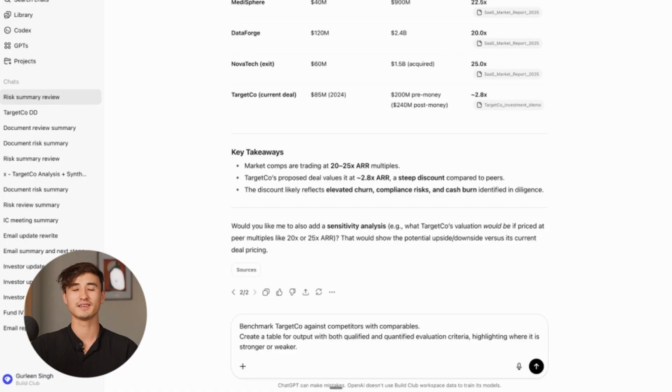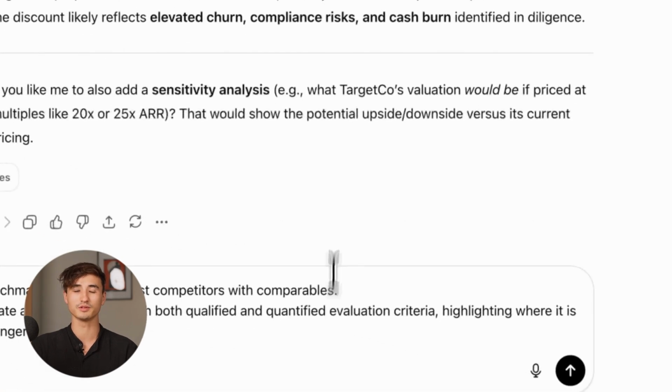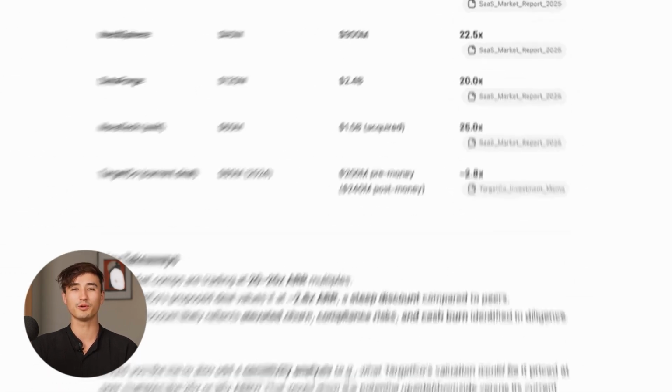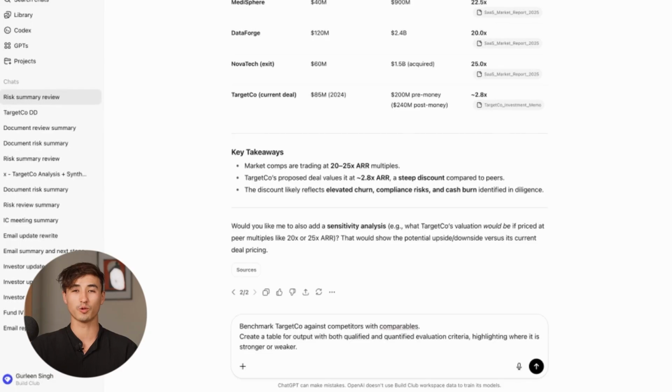Now we can use GPT to continue with competitive research. My prompt here is: benchmark target co against competitors with comparables. Create a table for output with both qualified and quantified evaluation criteria, highlighting where it is stronger or weaker. I'm going to use a reasoning model, GPT-5 Thinking.